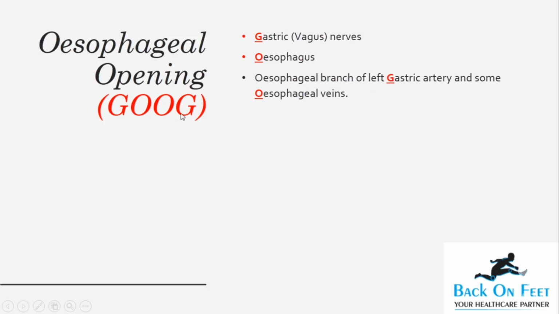If you do not want to remember GOOG, you can also remember G and triple O: gastric nerves, esophagus, esophageal branch of left gastric artery, and esophageal veins. Depends on you. But I prefer to remember it as GOOG.